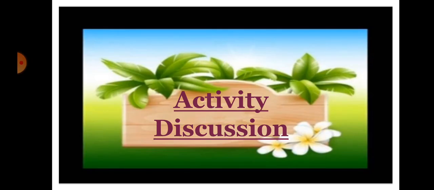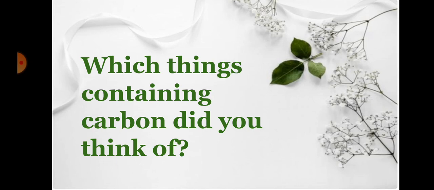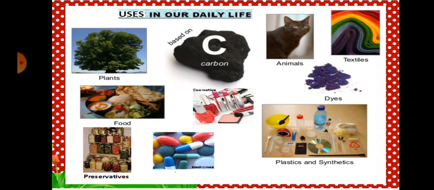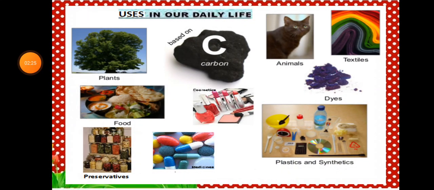So let's proceed further. Which things containing carbon did you think of? Let's look into the answer first. Many things that we use contain carbon. The food we eat contains carbon as compounds. The LPG gas we use at home contains carbon.